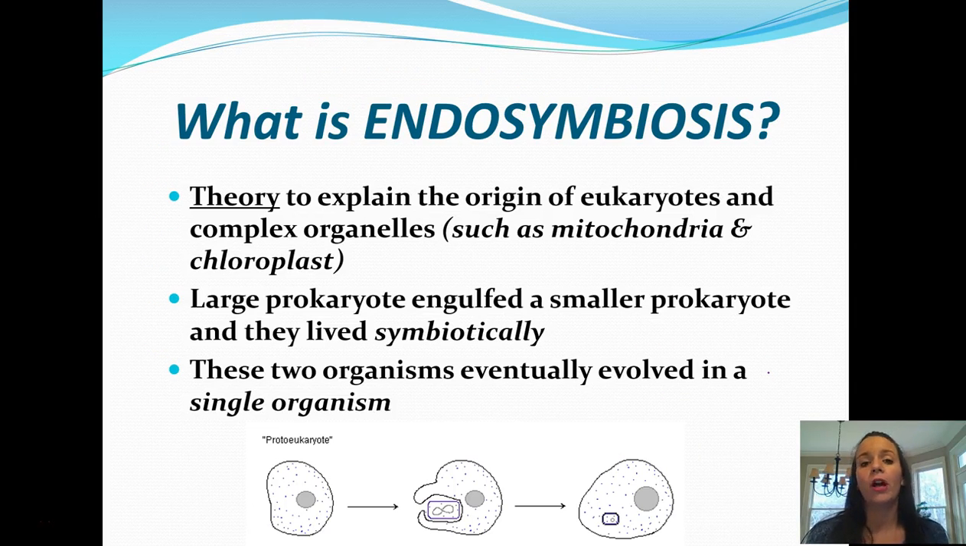First of all, there's a term called endosymbiosis that you need to be aware of. It's also sometimes referred to as the endosymbiotic theory or the endosymbiont theory. All means the same thing. It's a theory that explains the origin of eukaryotes and complex organelles, things like mitochondria and chloroplasts. The idea is that a large prokaryote engulfed a smaller prokaryote and they lived together symbiotically. So it tried to eat it and it lived inside of its body, to where eventually these two organisms evolved into a single organism. Just a theory in terms of how eukaryotes came to be around.